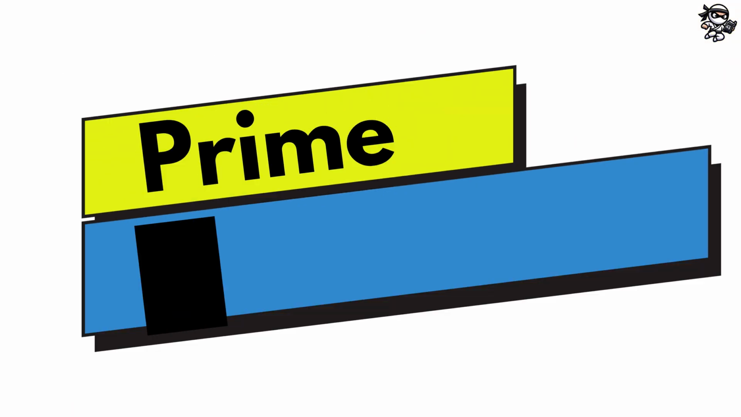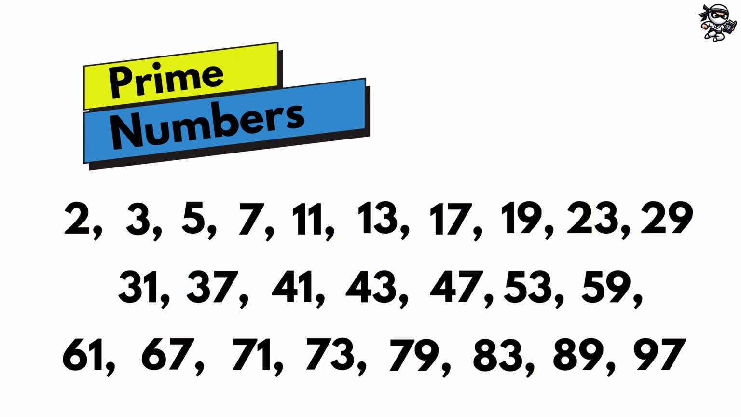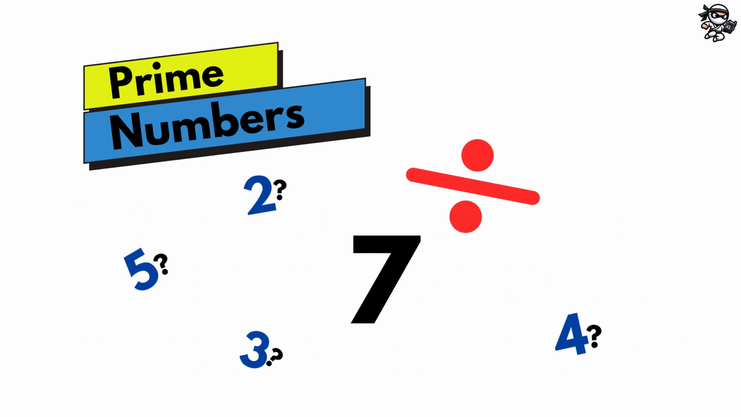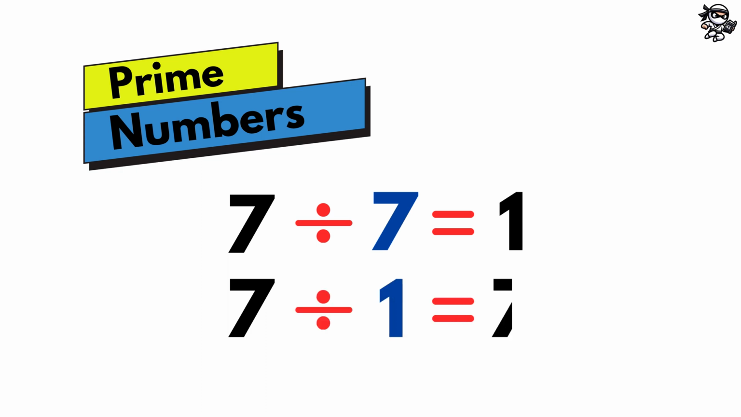Let's talk about prime numbers. Prime numbers are very important in math. What are they? Well, if a number is prime, it means that no numbers divide evenly into it other than the number itself and the number 1. That might sound complicated, but it's really an easy idea.